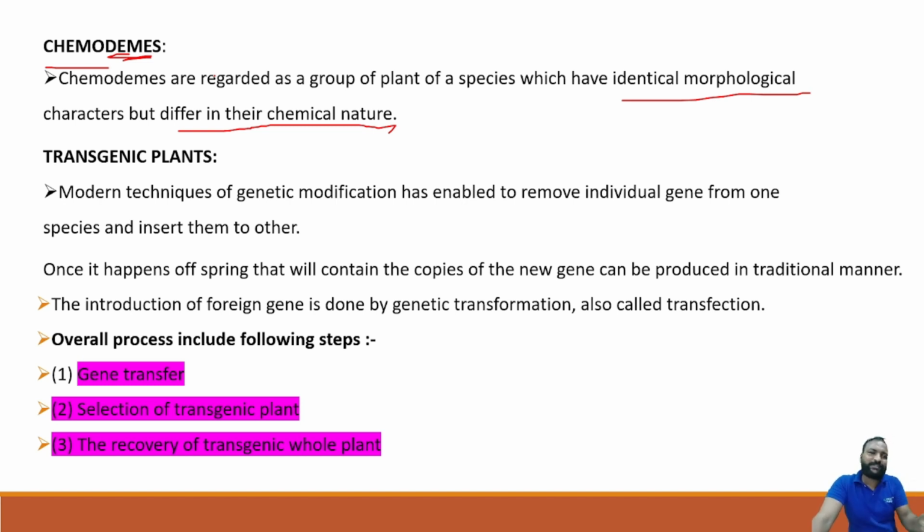Chemo, the name is saying that they are chemically different. Chemically they are different, but identical, they are unique. So those are called chemodemes. If polyploidy or any plant biotechnology method produces this type of thing, they are known as chemodemes. Okay. Yes, coming to that, transgenic plants.